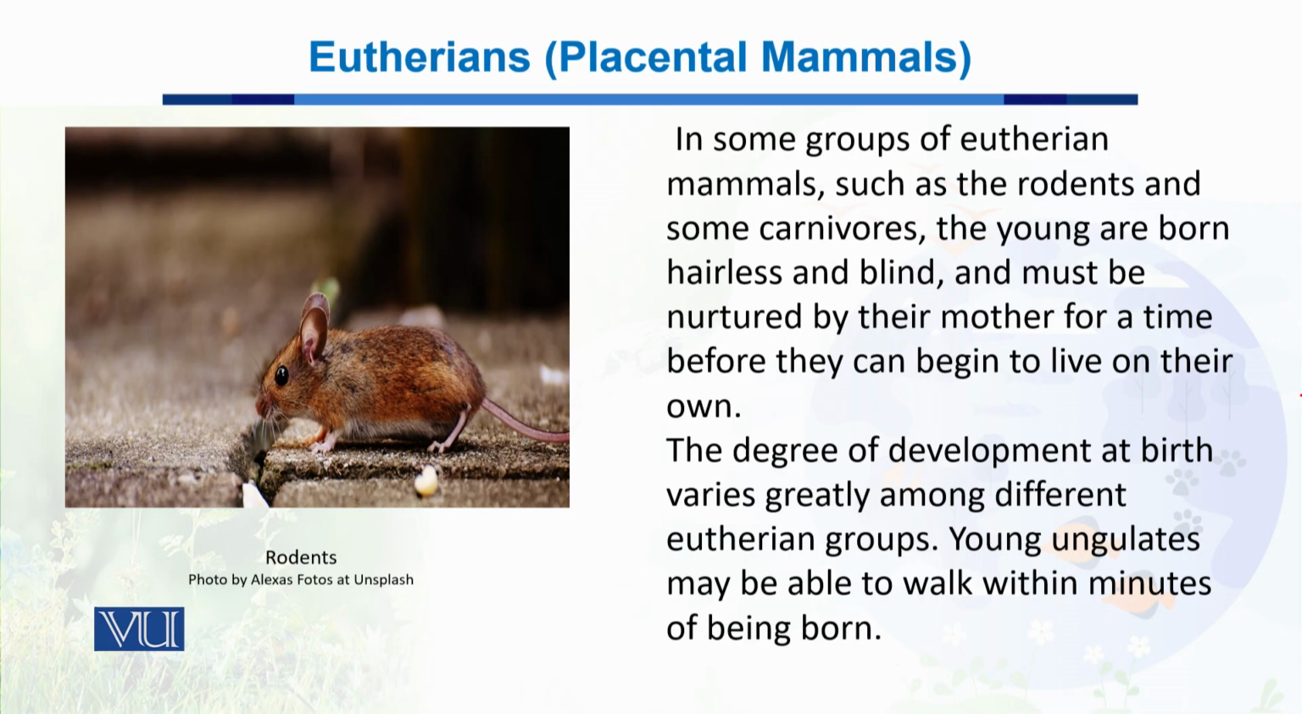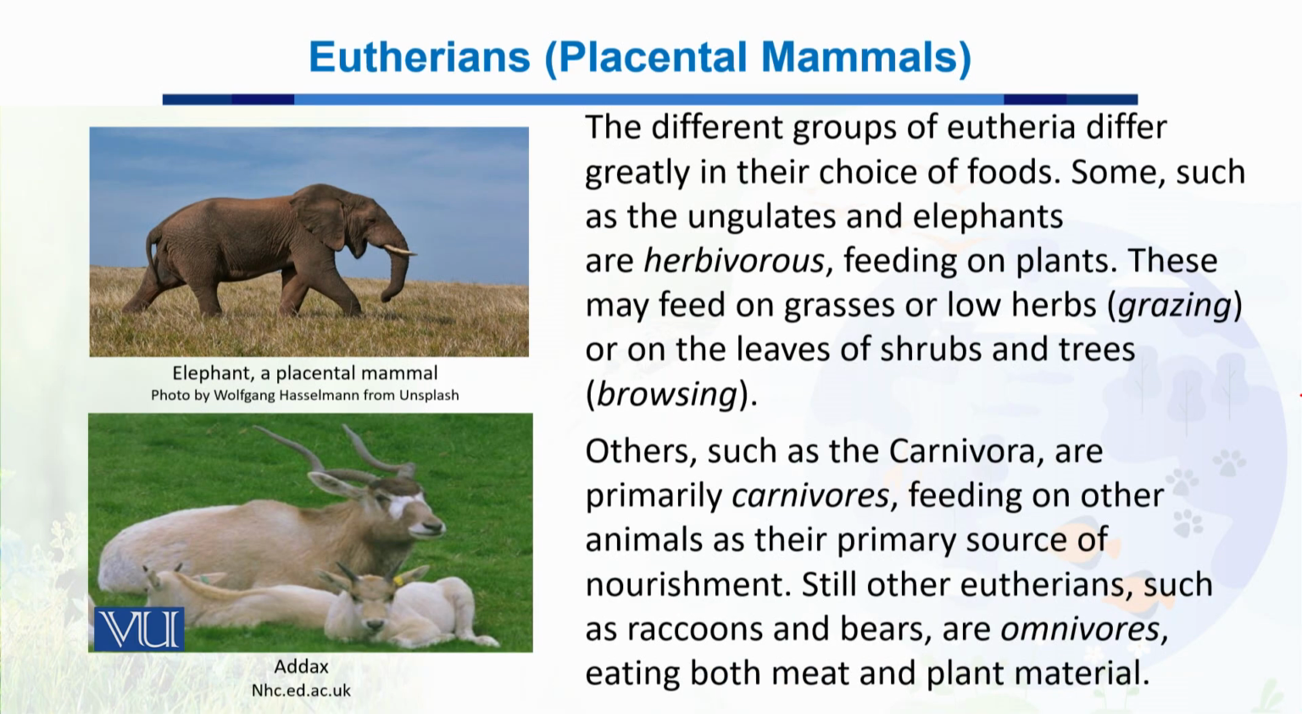This degree of development at birth varies among different groups of eutheria. For example, young ungulates, which means those herbivores or the cattle, when we talk in simple words, the babies of cattle may be able to walk within minutes after they are born. So there is diversification even at the time of birth in different groups of eutherians.